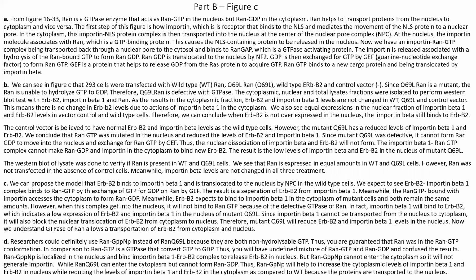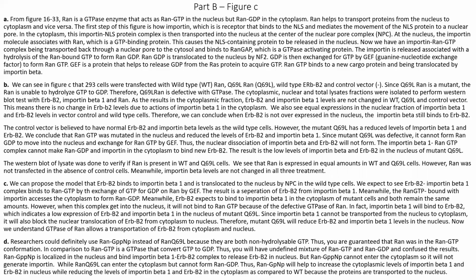So moving on to the last slide of part B, figure C. By looking at figure 16-33 in the textbook, I understand that RAN is the GTP-based enzyme that acts as RAN GTP in the nucleus, but RAN GDP in the cytoplasm. So RAN helps to transport protein from the nucleus to cytoplasm and reversely. The first step of this figure is that importin, which is a receptor, binds to the NLS and mediates the movement of the NLS protein to the nuclear pore.